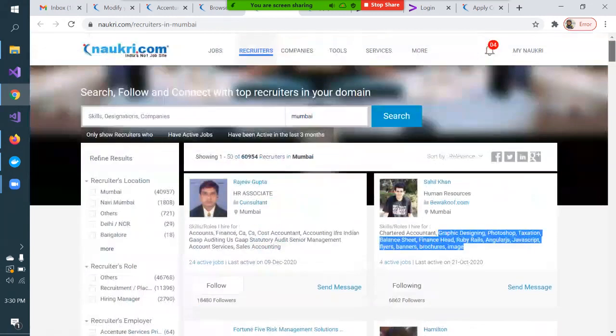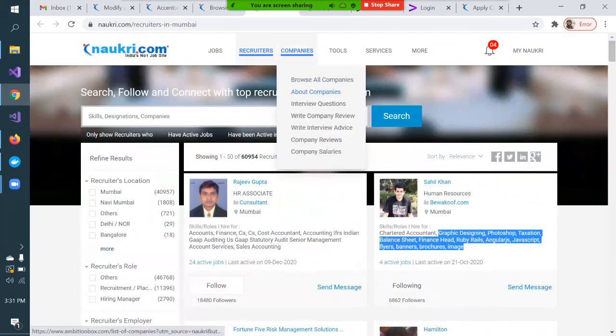And I see the companies are very active, and mostly they use Naukri only. Because I have also shifted my job a couple of times, and most of the time I got very genuine openings from Naukri. If I'm following some company, if I'm following some HR, I used to get alerts.